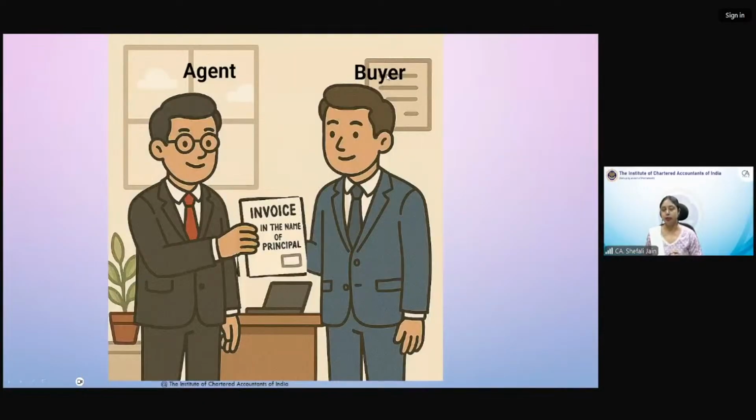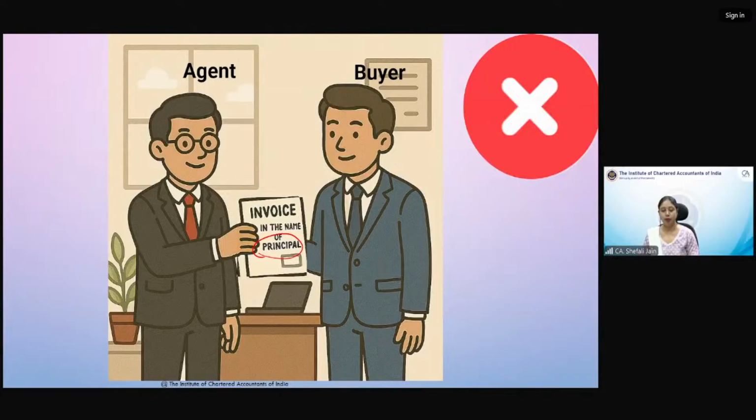Now agent has sold goods to buyer and agent has issued the invoice in the name of the principal. उसने invoice अपने नाम पे issue ही नहीं की, उसको वो invoice principal के नाम पे issue करता है. Because he might not have any GST and he's not supplying goods in his own name. Then this particular para will not be attracted. Why? So अगर इनवॉइस जो है वो प्रिंसिपल के नाम पे इशू कर रहा है तो वहां पे दो सप्लाईज होंगी ही नहीं, वहां डीम्ड सप्लाई वाला कॉन्सेप्ट नहीं आएगा, क्योंकि फिर वो एजेंट जो है वो पैरा 3 यानी जिसकी बात अभी हम कर रहे हैं वो उसमें फॉल नहीं करेगा.